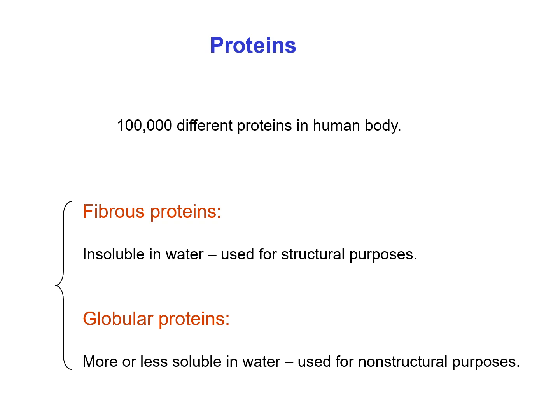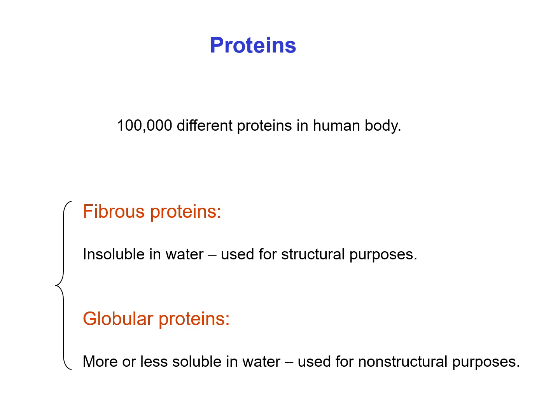Actually, fibrous proteins are the structural proteins, that is, those proteins are used for structural purposes in our body. But all the remaining proteins which are used for non-structural purposes are known as globular protein.